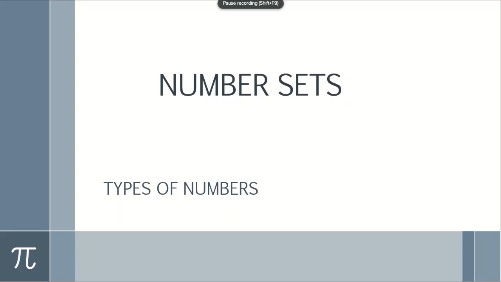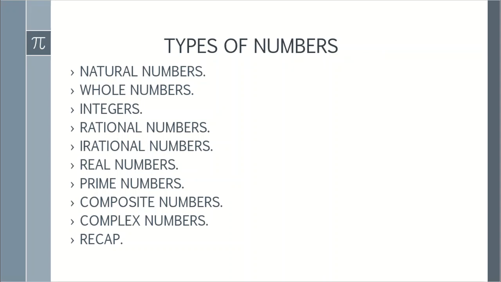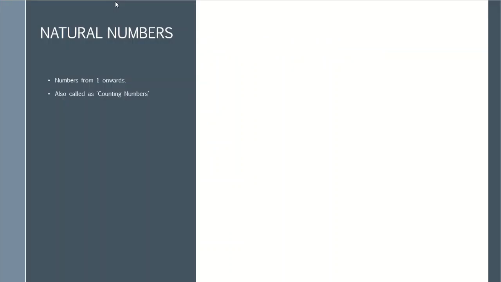Greetings. Today we are going to look into number sets and various types of number sets. There are several types of numbers. Of all, some of them are natural numbers, whole numbers, integers, rational, irrational, real, prime, composite numbers, and complex numbers. After seeing these numbers, we will do a recap of what we have gone through in this video.